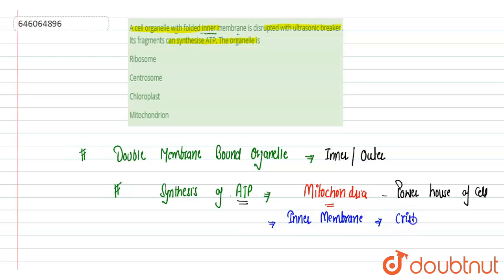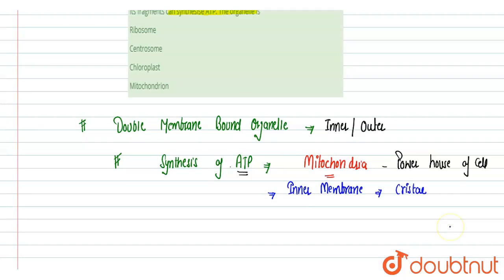Cristae are the inner membrane enfoldings which contain the elementary particles, or F0-F1 particles, or oxysomes, which help in the synthesis of ATP. So we can clearly tell that the organelle they are talking about is the mitochondria.